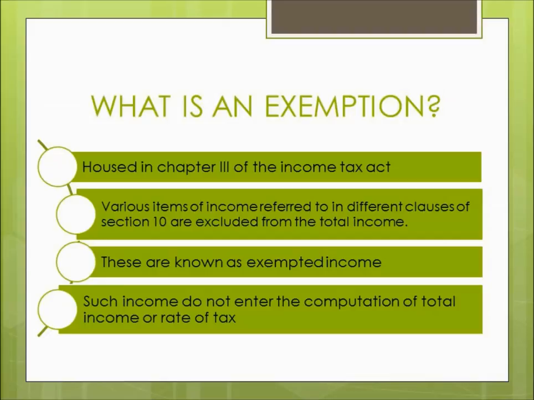For example, first of all, we'll learn about the agricultural income, and then about the various incomes of an employee like gratuity, pension, etc., which after some calculations are exempted from the calculation of total taxable income. So let us first of all start this topic of exempted income with our first category of exempted income, that is agricultural income.